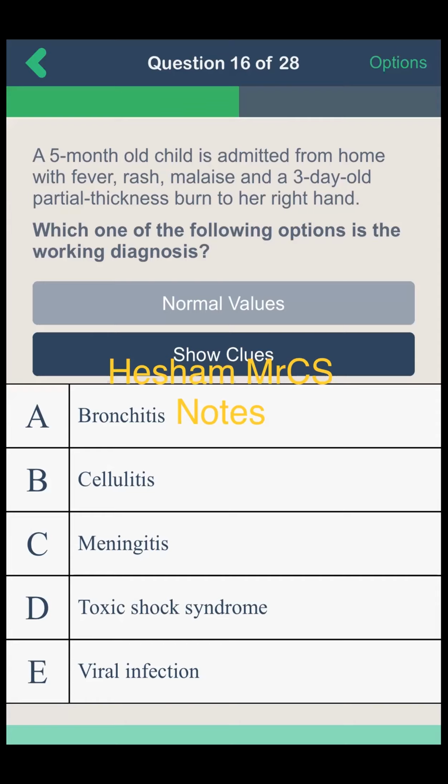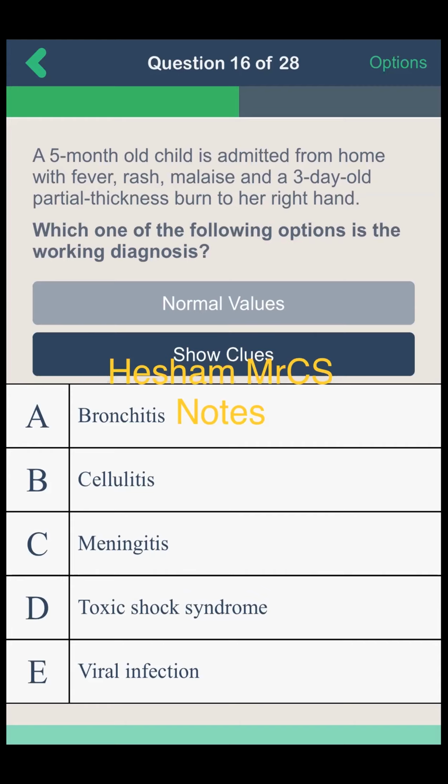A 5-month-old child is admitted from home with fever, rash, malaise, and a 3-day-old partial thickness burn to her right hand. Which one of the following options is the working diagnosis? Bronchitis, cellulitis, meningitis, toxic shock syndrome, viral infection. Okay, what's your answer? I think my answer is toxic shock syndrome.